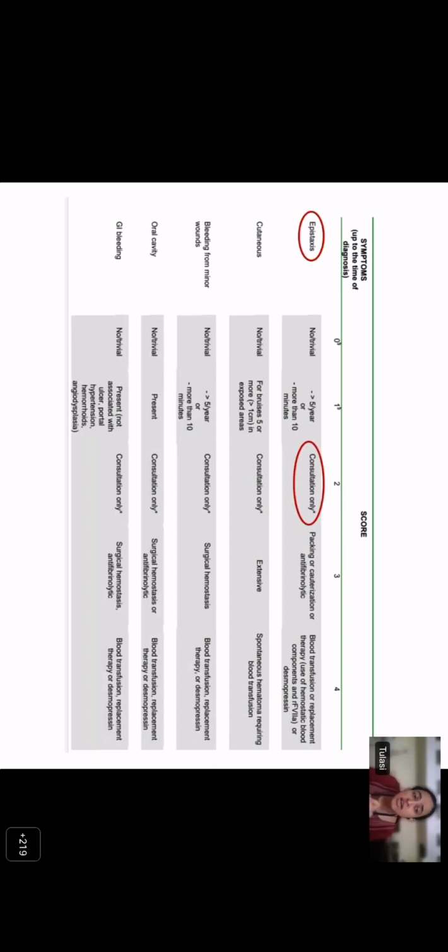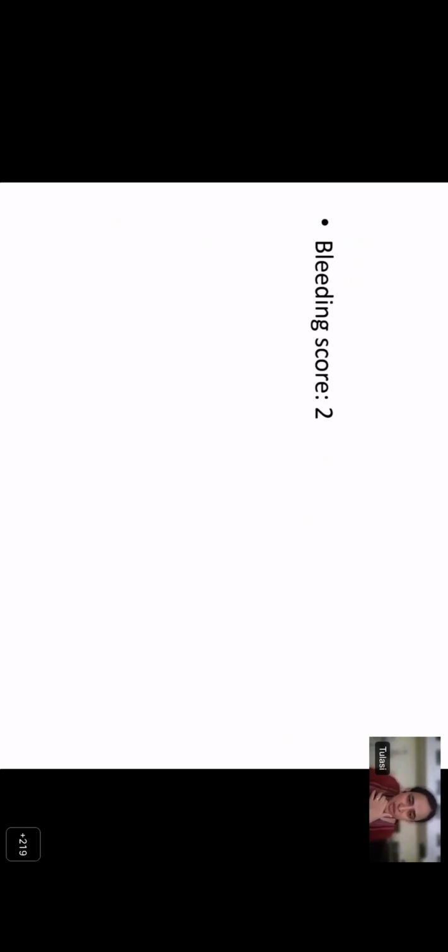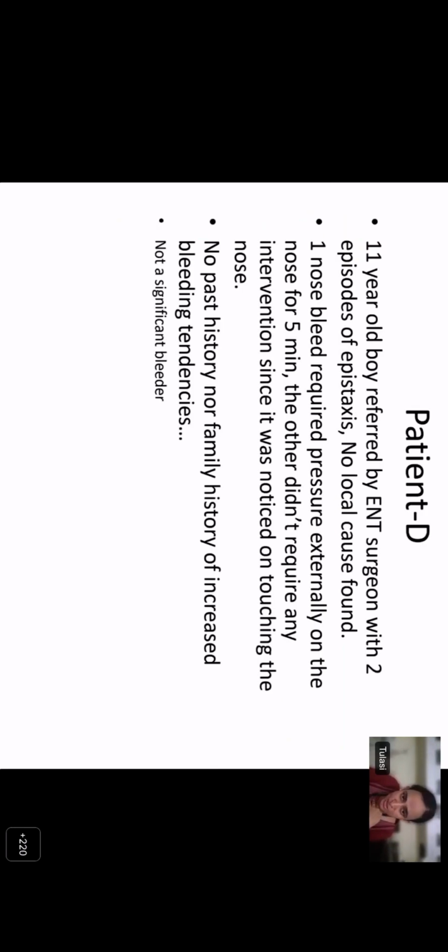Is that significant? An ISTH BAT score of 3 or more is significant for children, so this is not a significant score for a child. He's not a significant bleeder. Now, is this severe or mild? It's definitely mild. If at all it is a bleeding disorder, it is likely to be a mild bleeding disorder. And the symptom is primary mucosal type of bleeding, so primary hemostatic disorder.